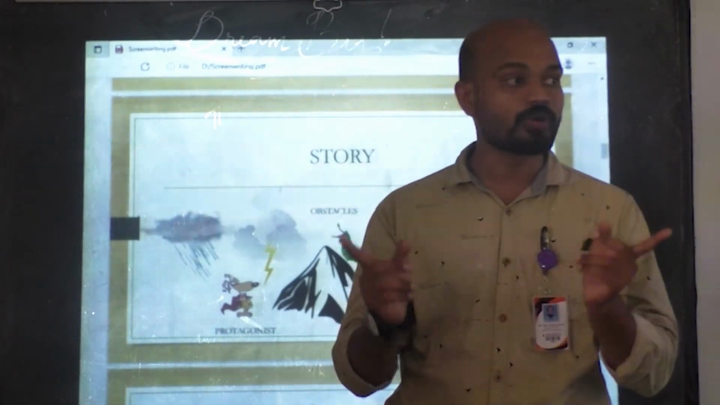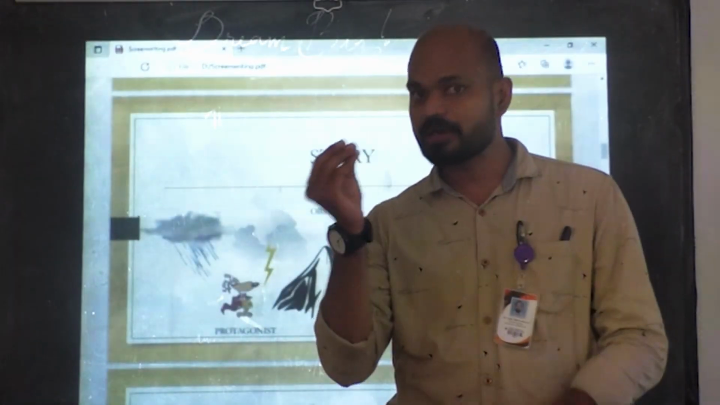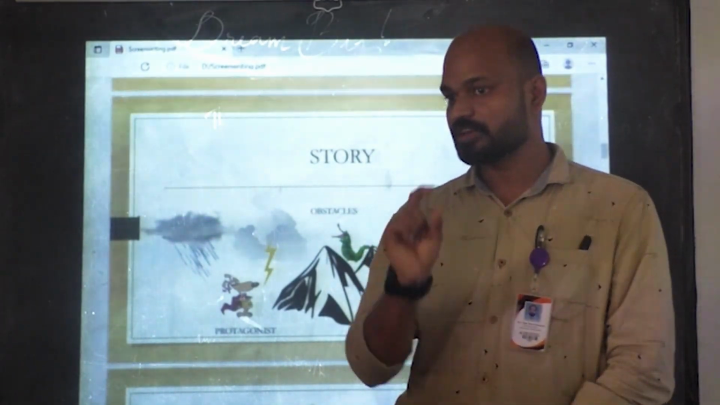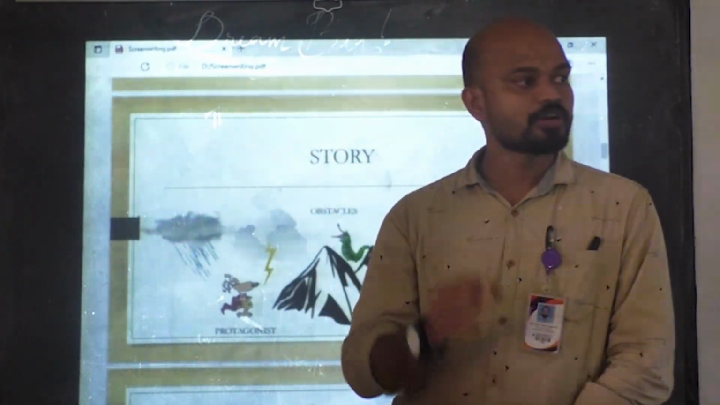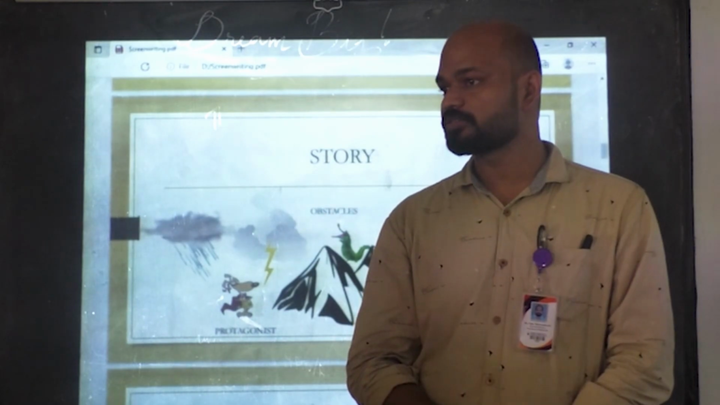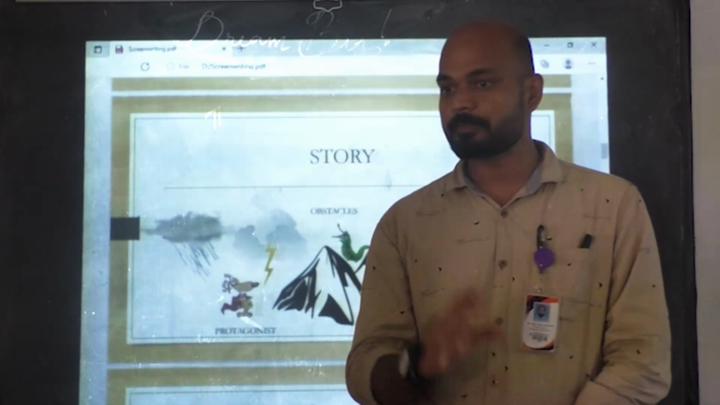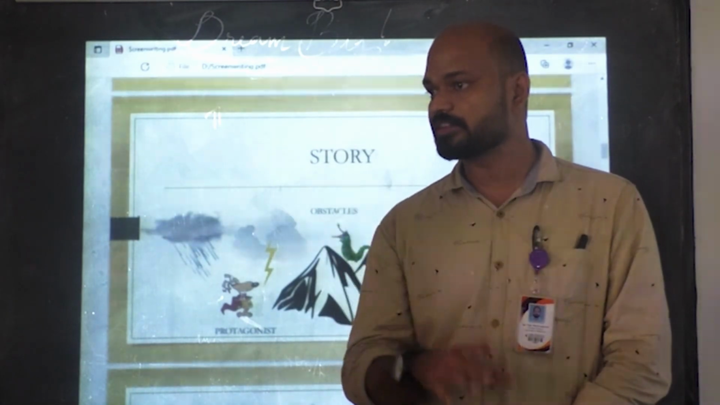A story has a one line. The one line means the story in a single sentence. The single sentence of the story is: the innocent person transforming into a criminal. That is the one line.